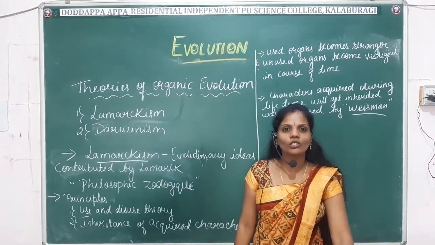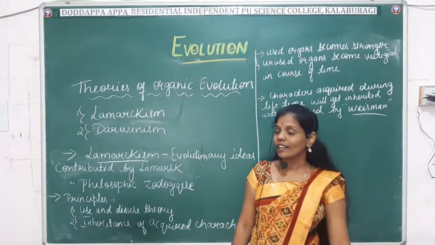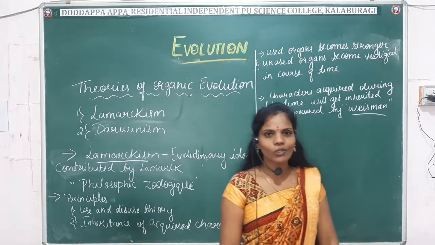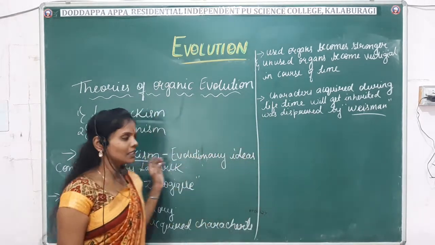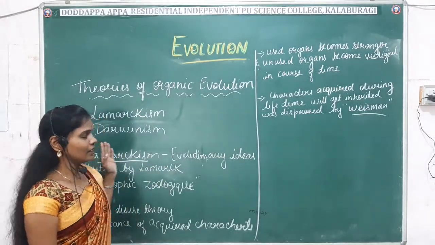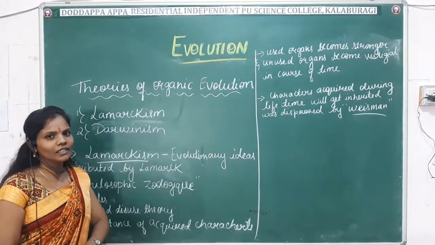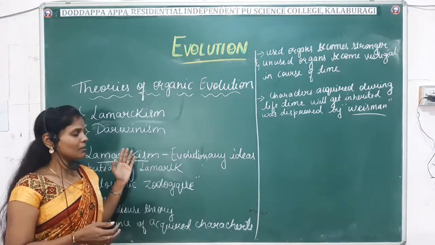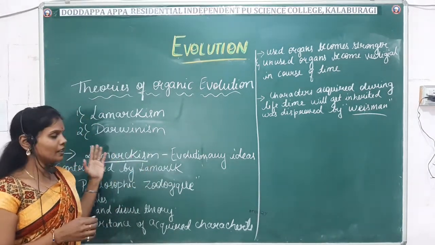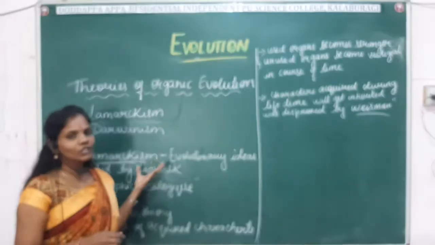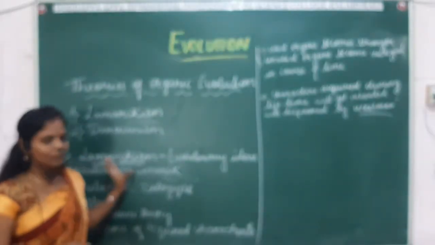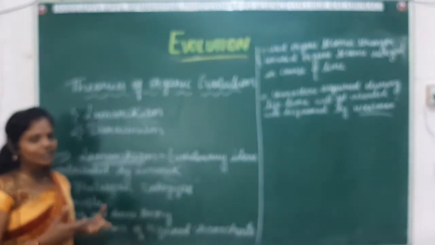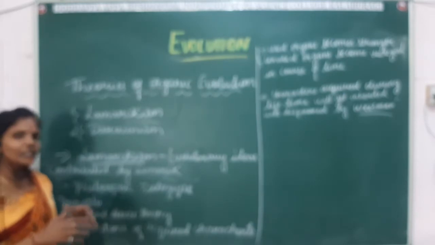Okay, so next we'll move on to another part of this chapter, that is the theories of organic evolution. Here in these theories we come across two types. One is Lamarckism and another one is Darwinism. Generally, Lamarckism we refer to as a landmark because there is not much contribution of this, but we still refer to it because his evolutionary ideas were contributed by Lamarck. The evolutionary ideas contributed by Lamarck, we call Lamarckism.